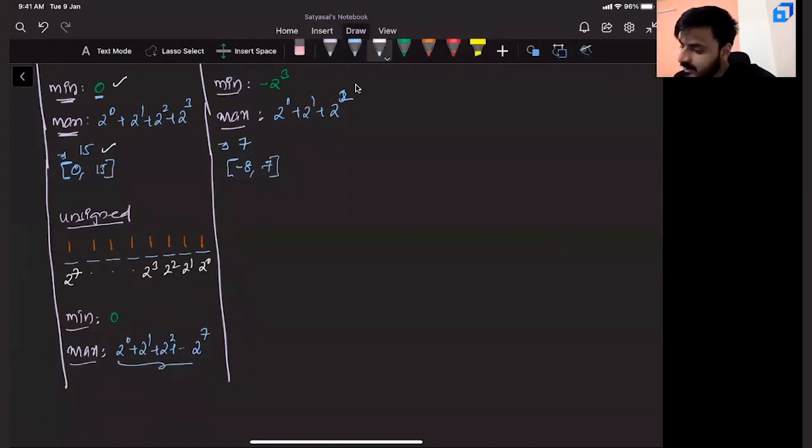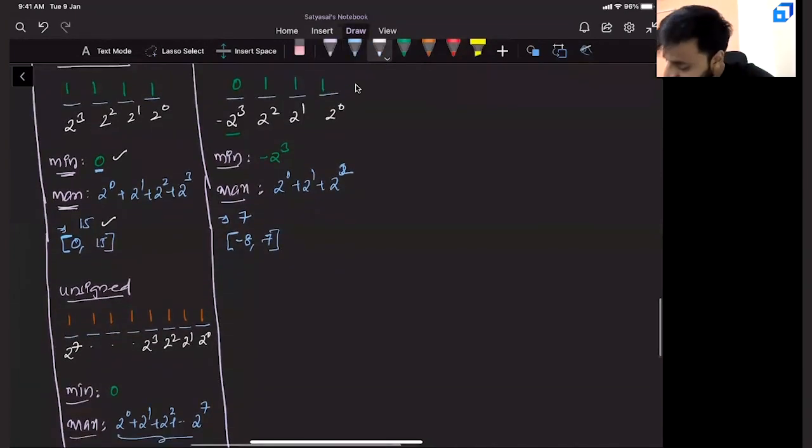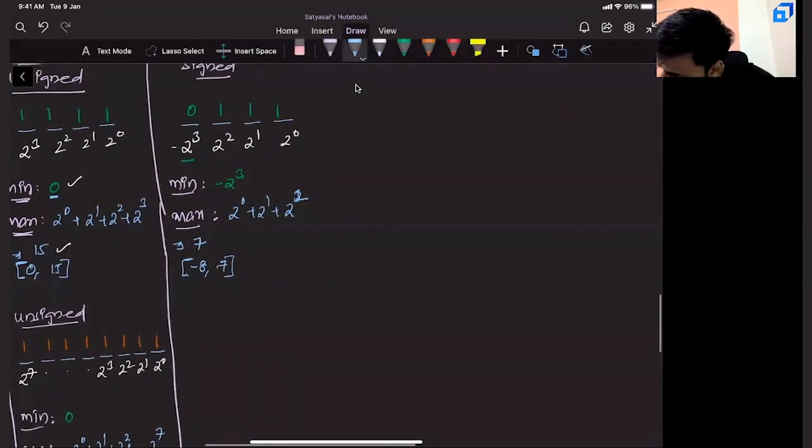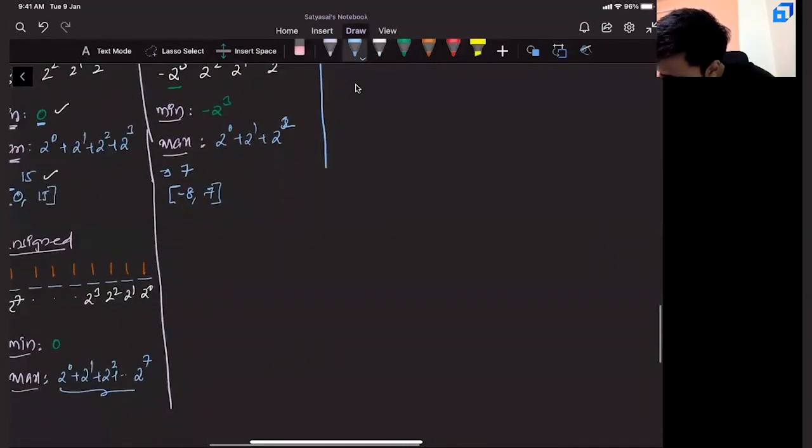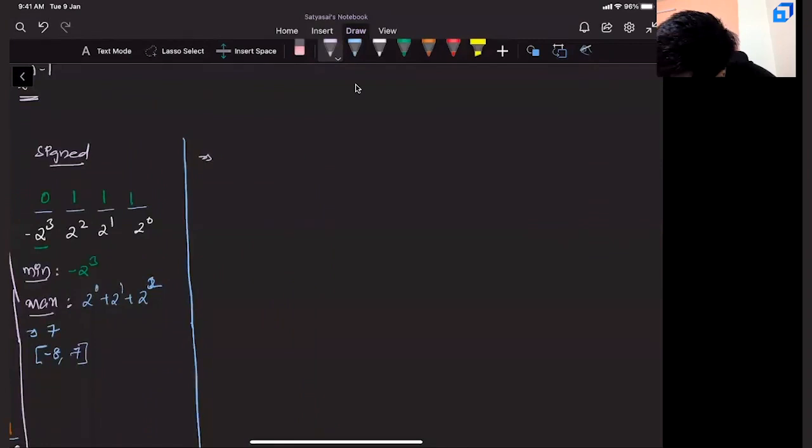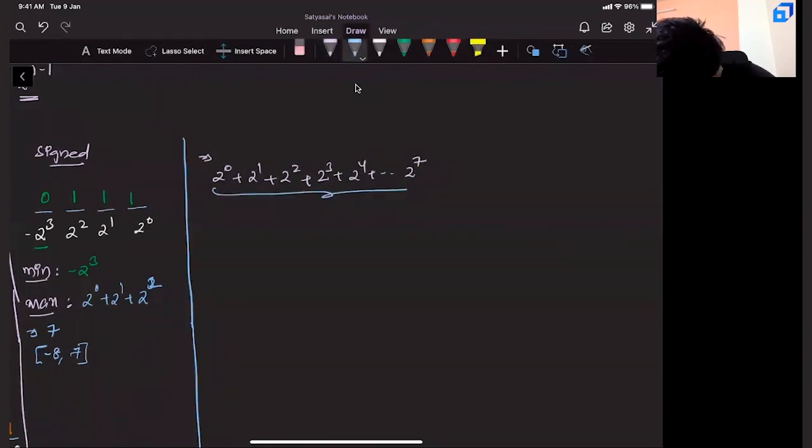This is a very big calculation. How can we get this? For the time being, let us worry about this calculation. Let us keep all these things aside. Let us say we have 2 power 0 plus 2 power 1 plus 2 square plus 2 cube, so on up to 2 power 7. Are you seeing some pattern here? What is that? It's a GP. Excellent. This is a geometric progression.